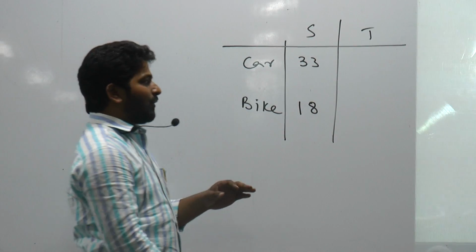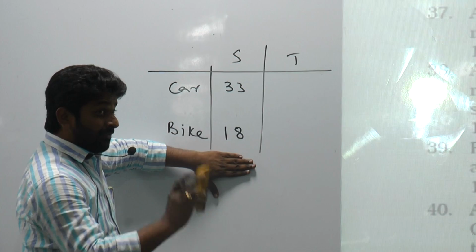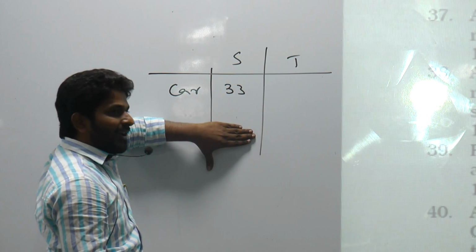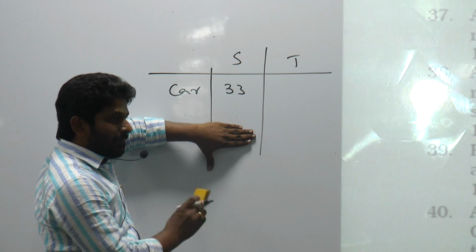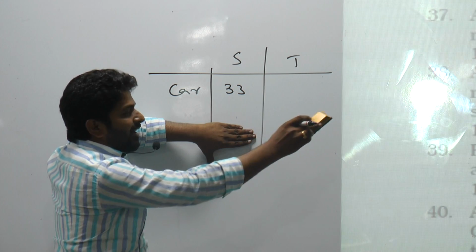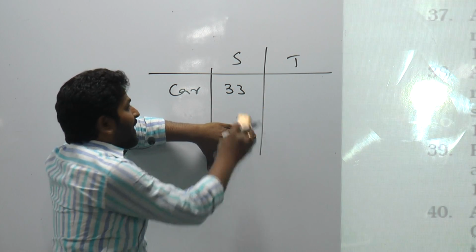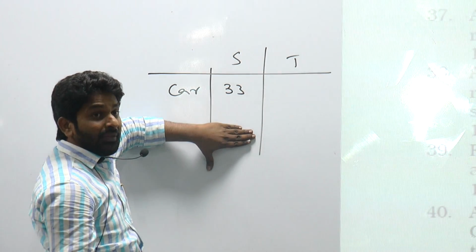I want to know the time spent on bike. In the reverse method, we take it that no distance is spent on bike, so the total distance of 300 kilometers is covered with car. In 10 hours by car, how many kilometers can we cover? 330.